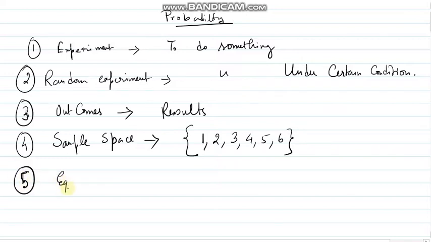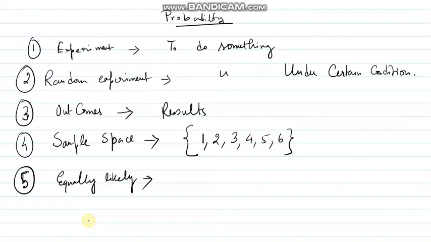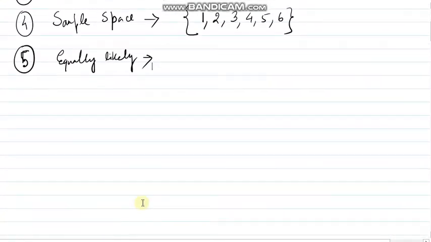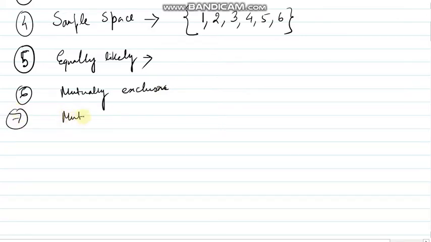Now another term we should know is equally likely. So what is there in equally likely? Before throwing a die, I don't know which event will come: 1, 2 or 3 or 4 or 5 or 6. So the chances of any of these, out of 1, 2, 3, 4, 5, 6, are all equally likely. Next one is mutually exclusive and mutually exhaustive. These two are very important terms.